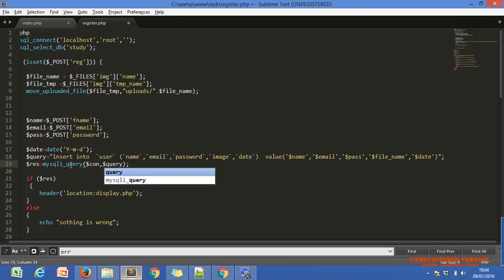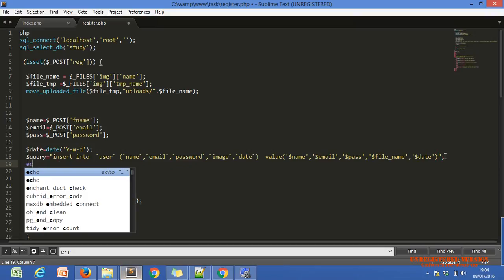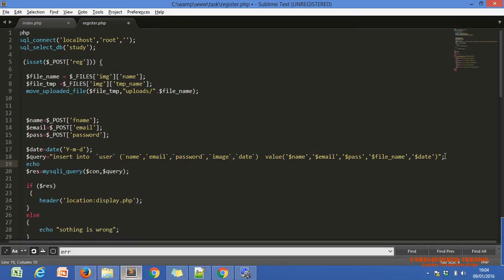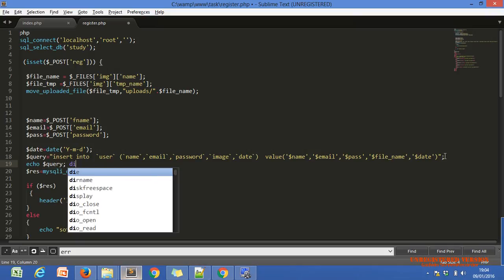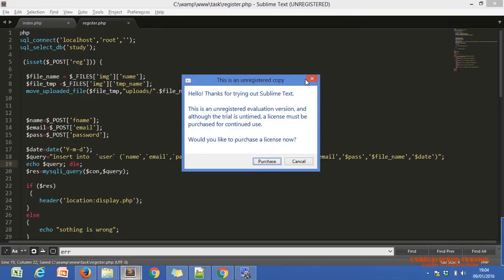Nothing else. It is the same code, there is no difference, but we can echo our query for debugging. Put die here just for debugging. Now you get the point, Nazar?